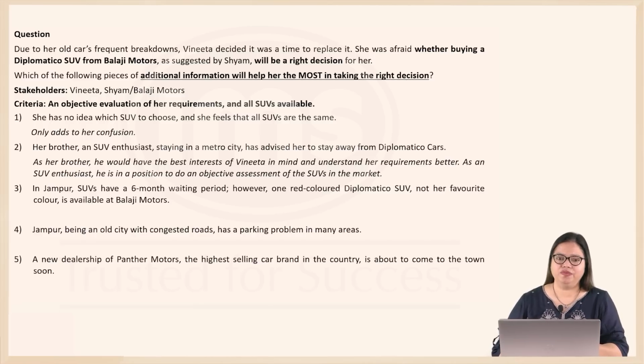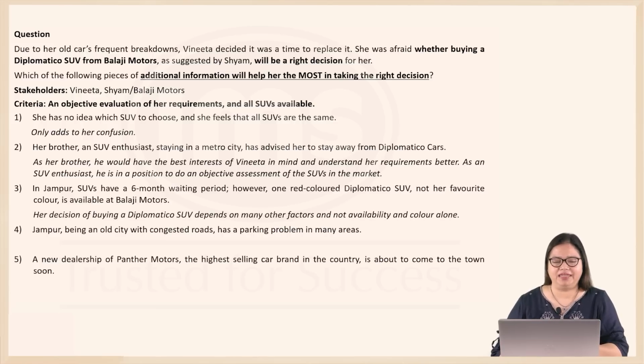In Jampur, SUVs have a 6-month waiting period. However, one red-colored Diplomatico SUV, not her favorite color, is available at Balaji Motors. Now, are availability and color the only two factors to be considered here? No, there are so many other factors that she will have to consider. Her decision of buying a Diplomatico SUV depends on many other factors and not availability and color alone. So, 3 can be eliminated.